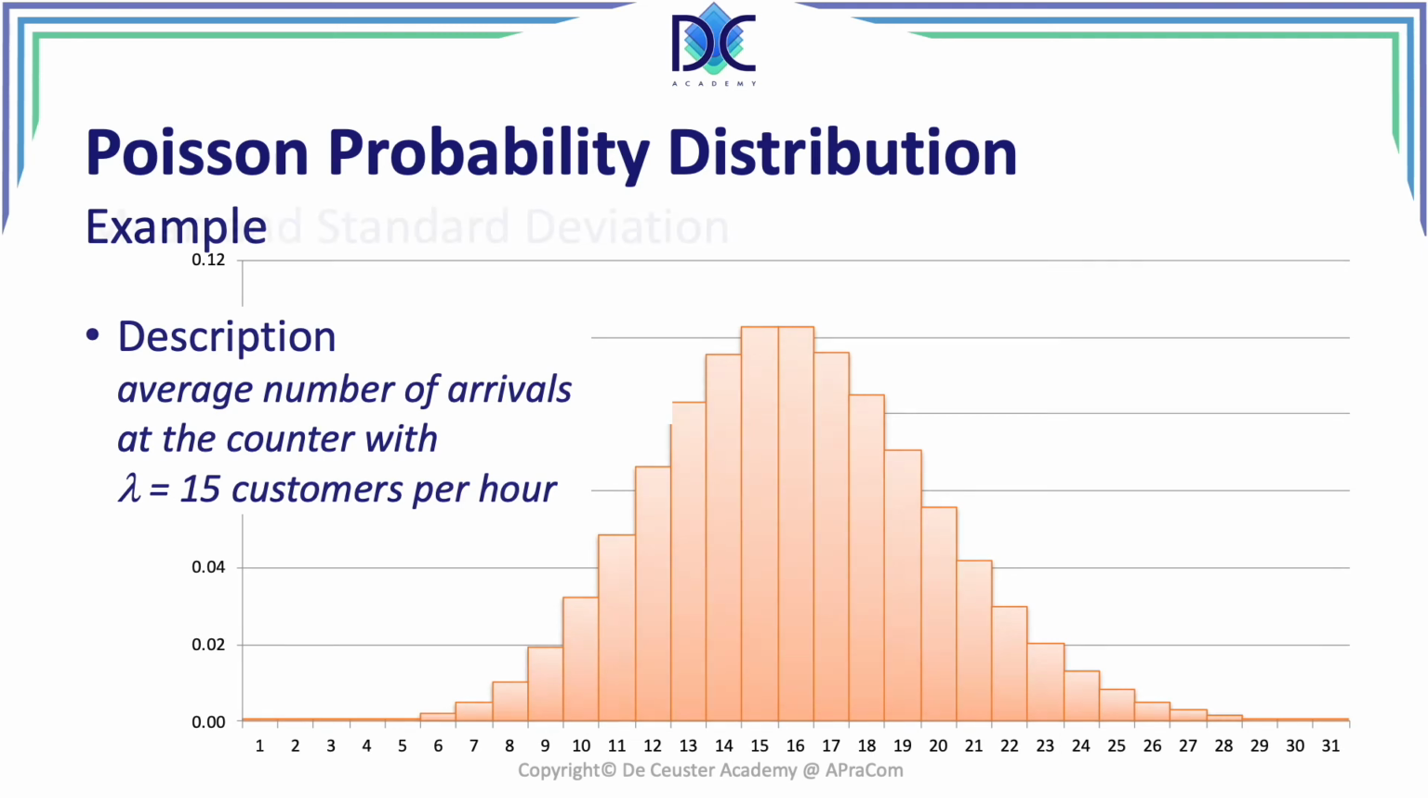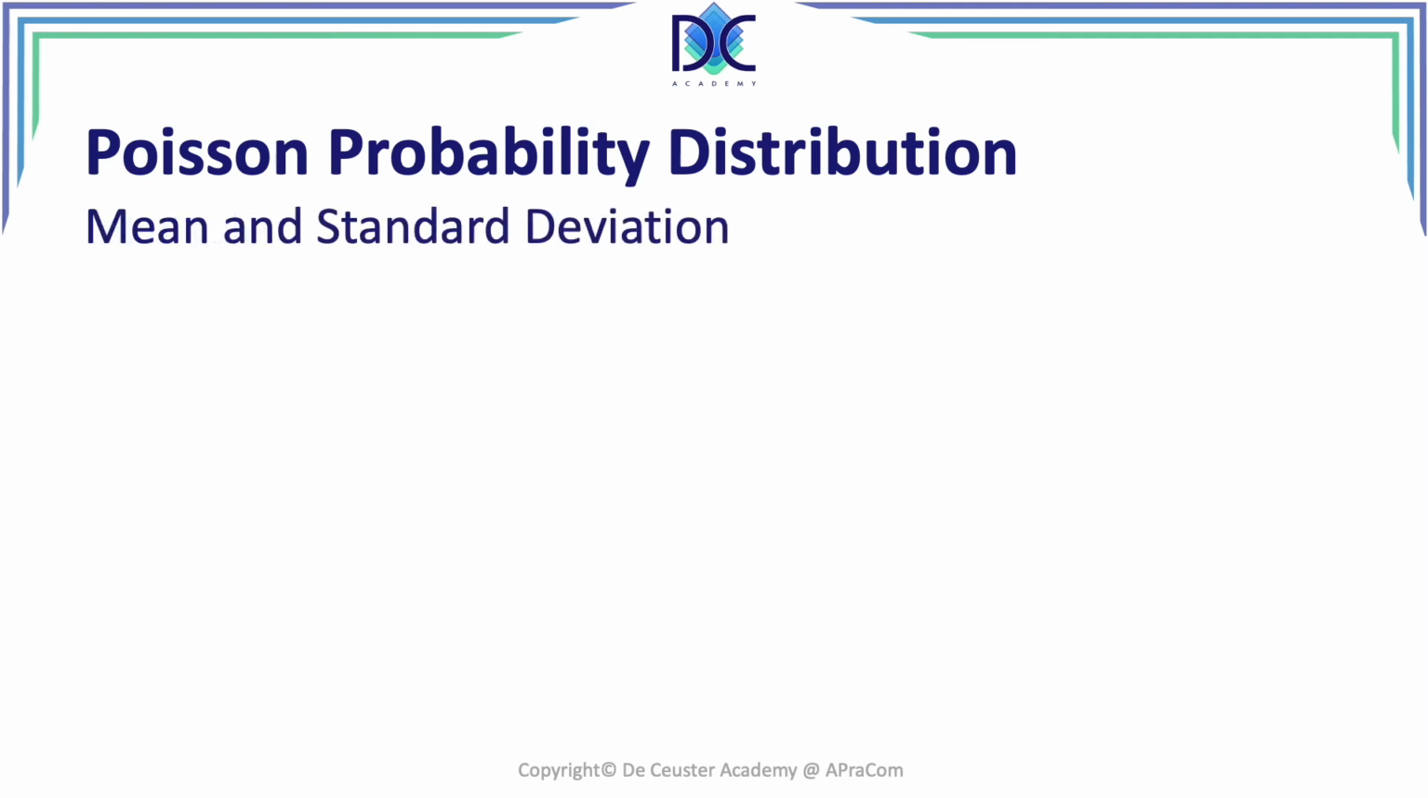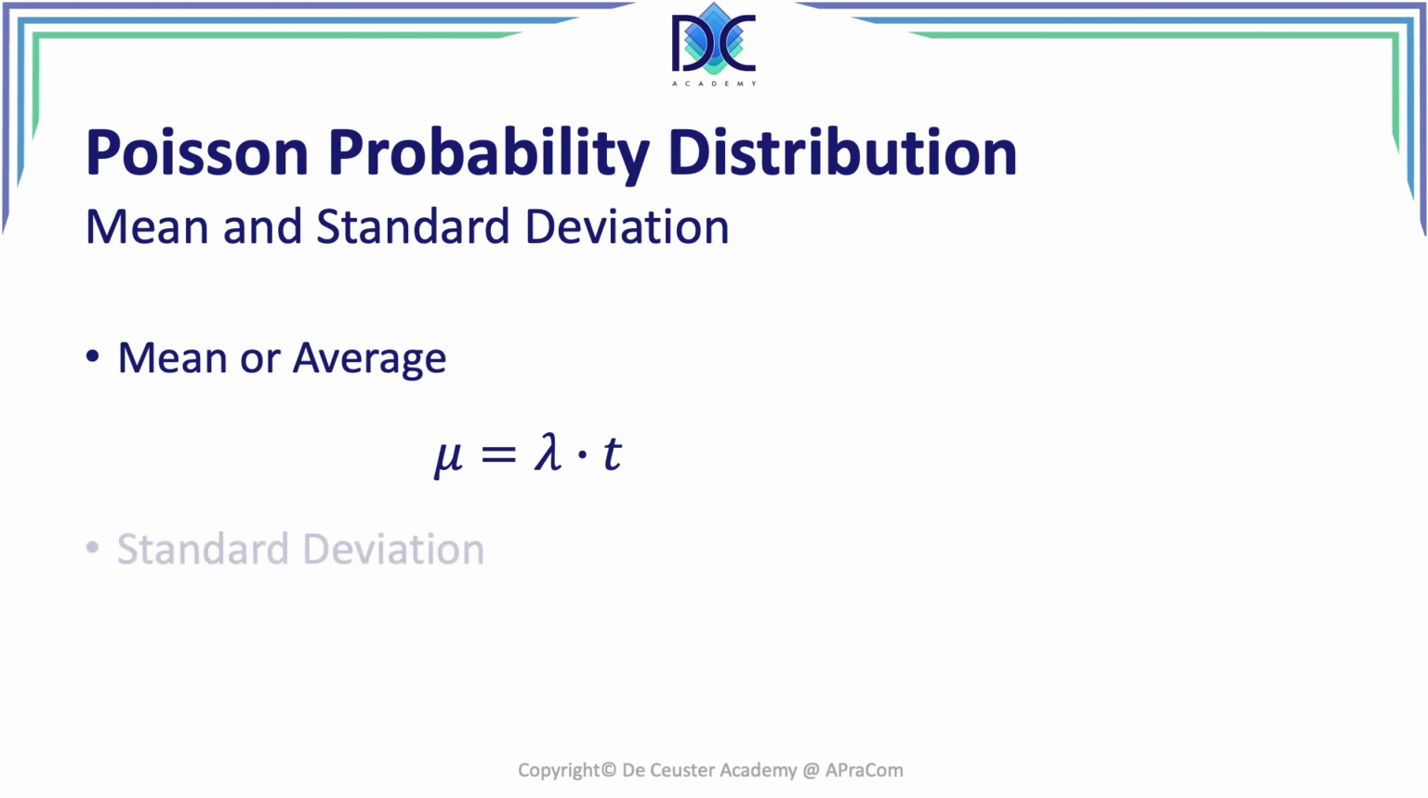Now, when we look at this, we can also calculate the mean and the standard deviation of this probability distribution. The mean is equal to lambda times t, and the standard deviation is the square root of lambda times t, so basically it's the square root of the average. So that was it for the Poisson probability distribution.